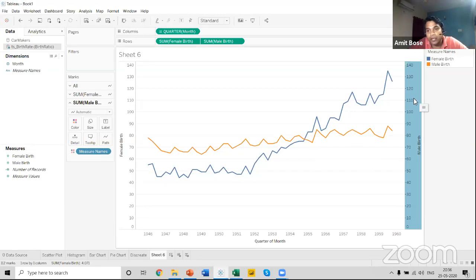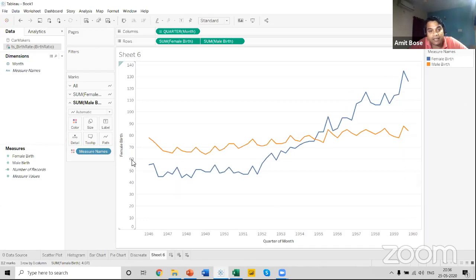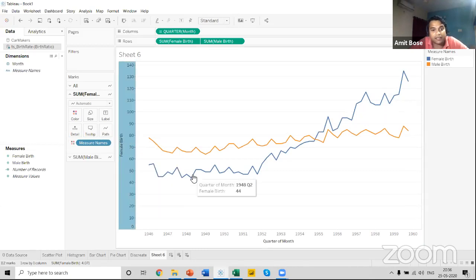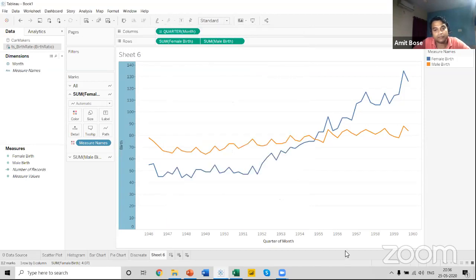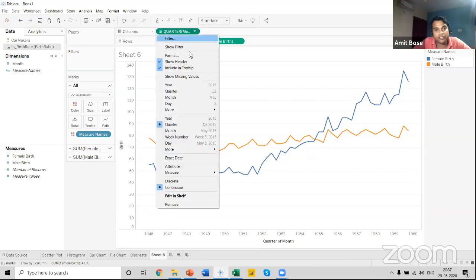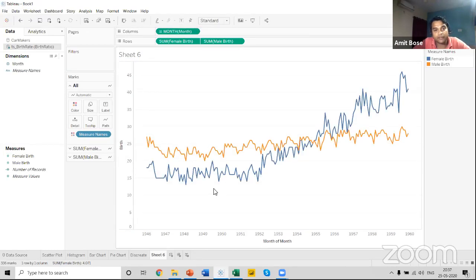Now we can also do one thing. We can right click on this particular axis and disable show header. So instead of having two axes, we can have a single axis. And we can edit this particular axis name to birth from female birth, because this particular axis is now showing the details for both female and male. So you can just change this axis from female birth to birth only. We can also change this time effect from quarter to month, and you can see the difference for each of the months.